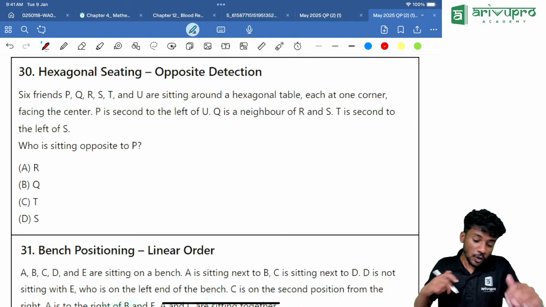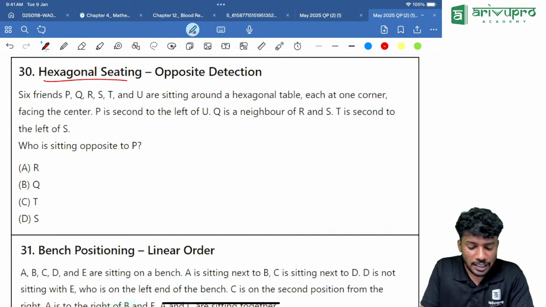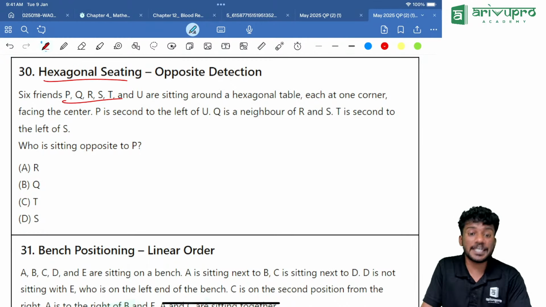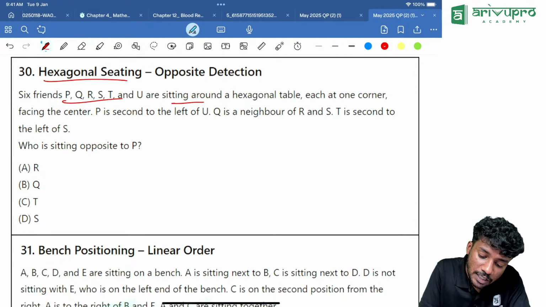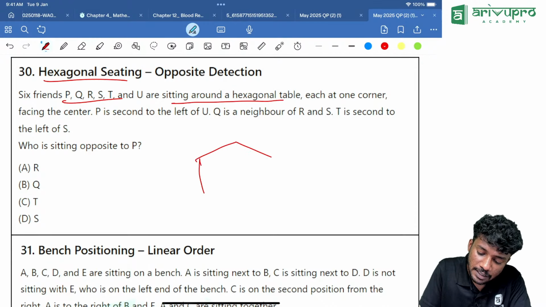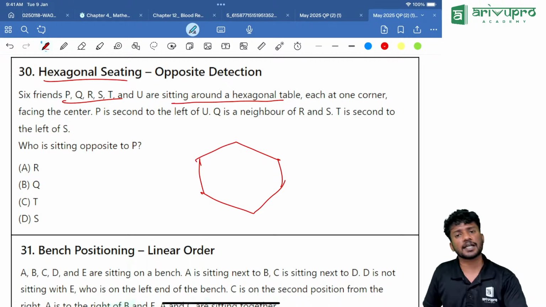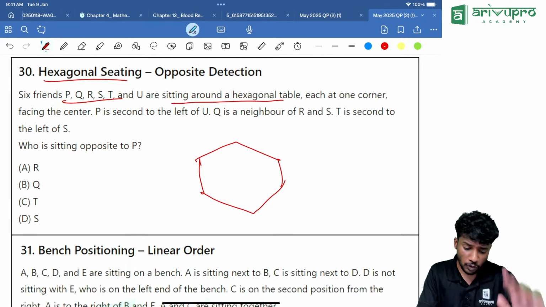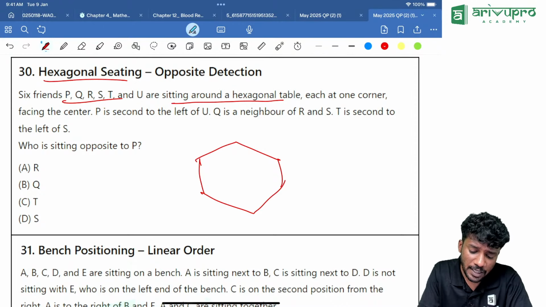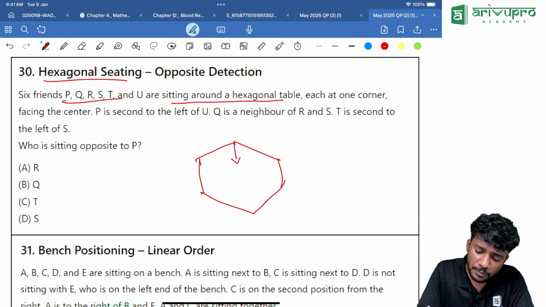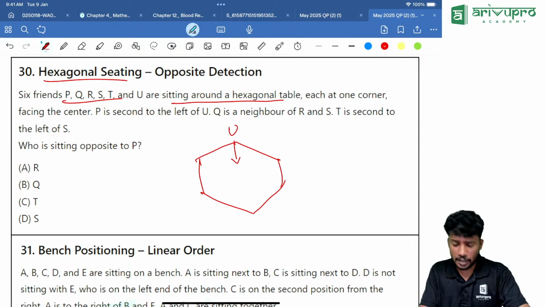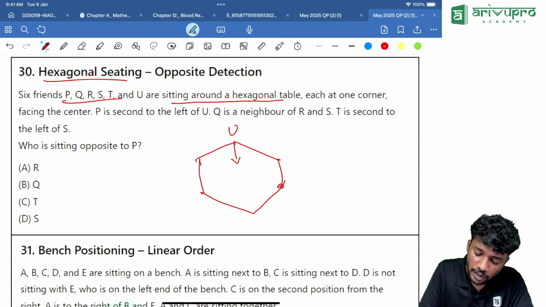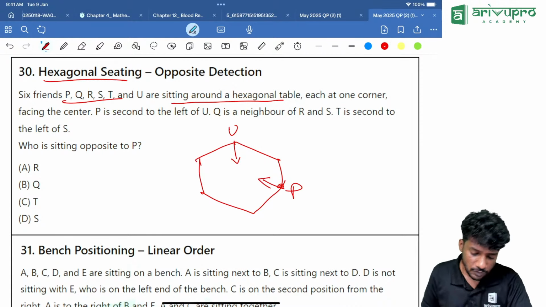Okay. Yes. 6, hexagonal, and this question also we did in the class. 6 friends P, Q, R, S, T, U are sitting around a hexagonal table. Hexagonal table means how many sides are there? 6 sides are there for a hexagonal table and they are sitting in each corner. Then what is given? P is second to the left of U. That means if I put U over here, P is second to the left. Second to the left means P will be somewhere over here. Correct?